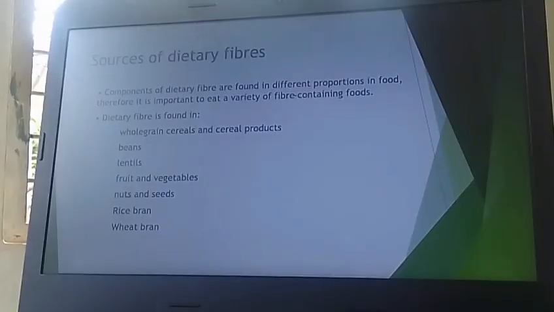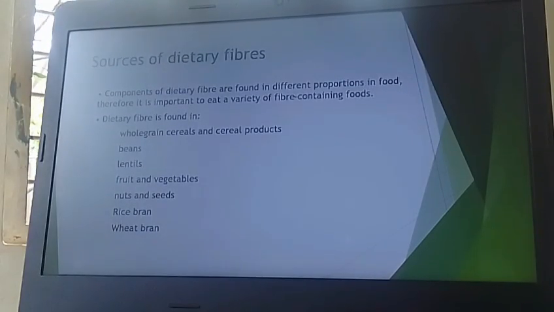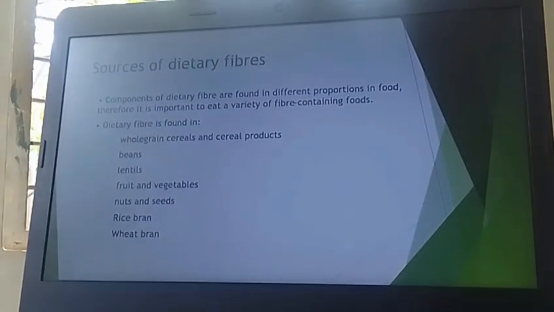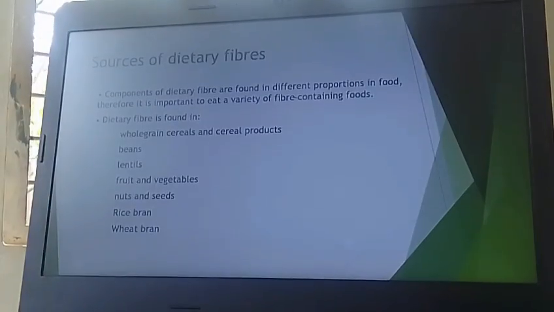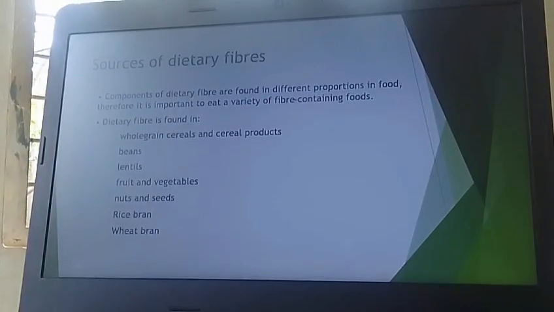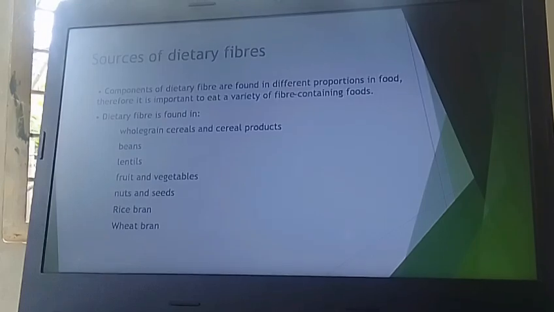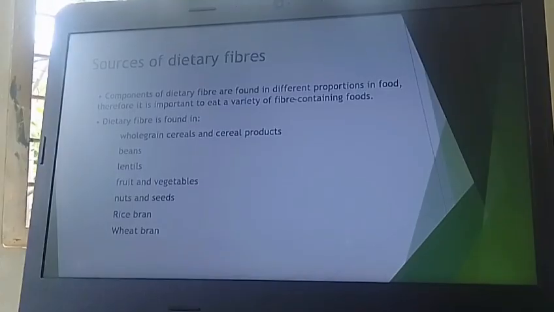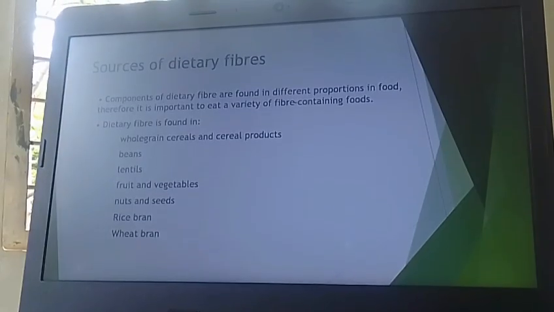Then go for the sources of dietary fibers. Components of dietary fibers are found in different portions of food. Therefore, it is important to eat a variety of fiber containing foods. Dietary fibers are found in various sources like whole grain cereals, cereal products, beans, lentils, fruit and vegetables, nuts and seeds, rice bran, and wheat bran.